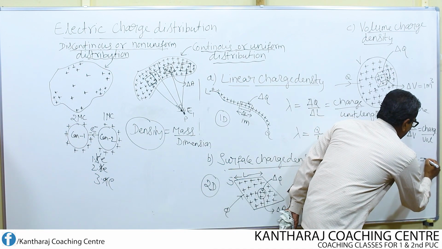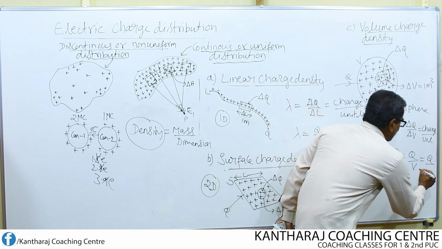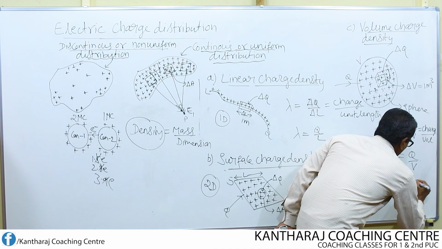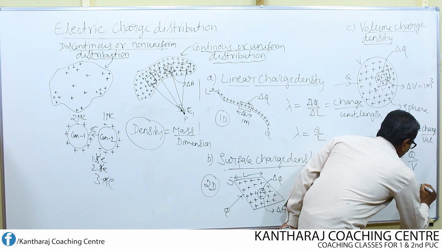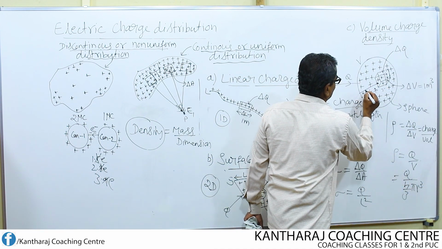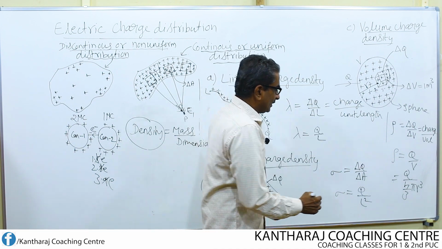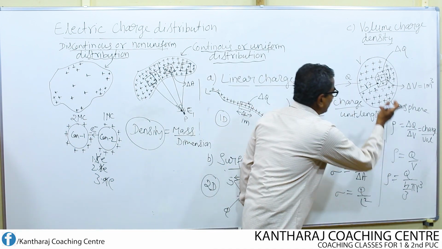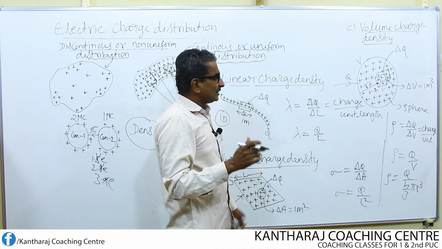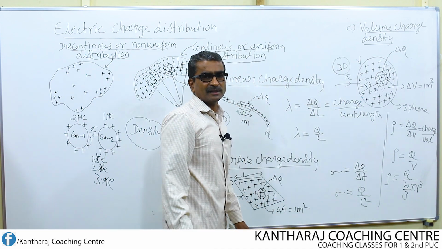But what can I write for the total volume? I write total volume as 4 by 3 pi R cube. What is R? R is nothing but the radius of the sphere. So this is also one of the formulas if you want to write the volume charge density for the entire sphere. So this is three-dimensional. Sphere is a three-dimensional object.